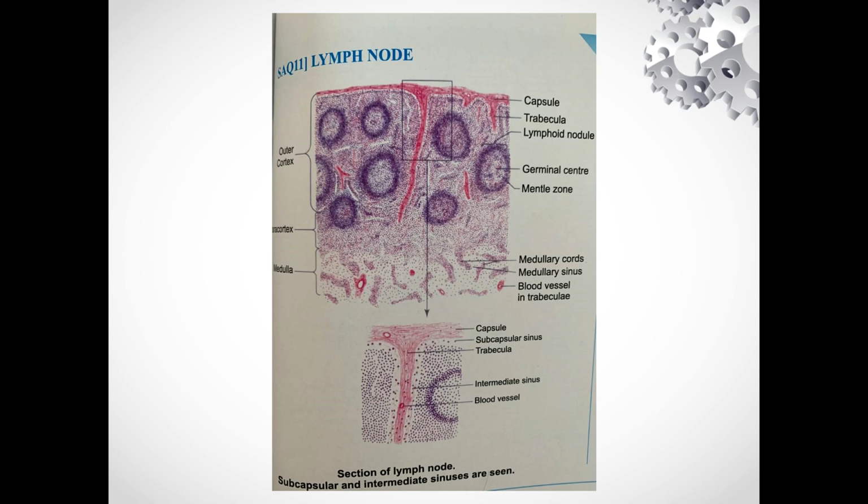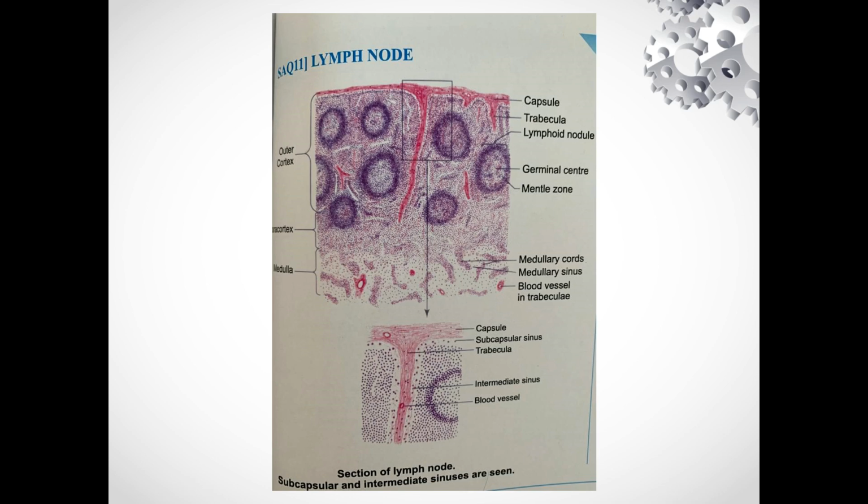Sinuses. Lymph passes through the various sinuses of the lymph node and gets infiltrated in them. First is the subcapsular sinus. This is the subcapsular sinus. It is present beneath the capsule and the outer cortex. It receives lymph from afferent lymphatic vessels.